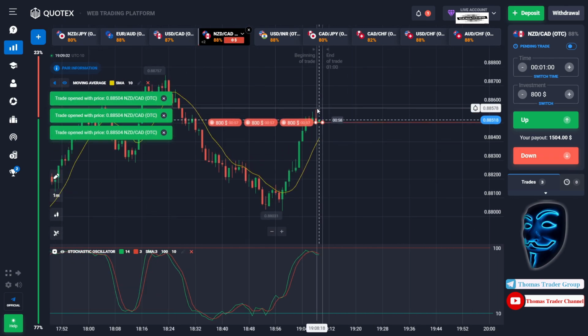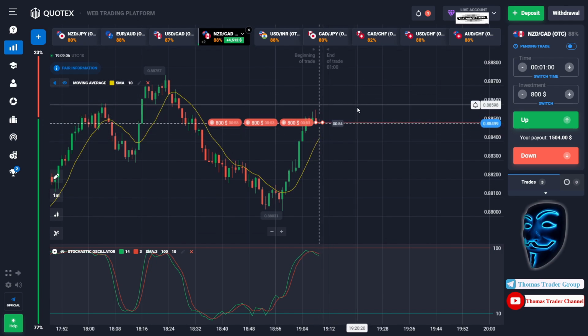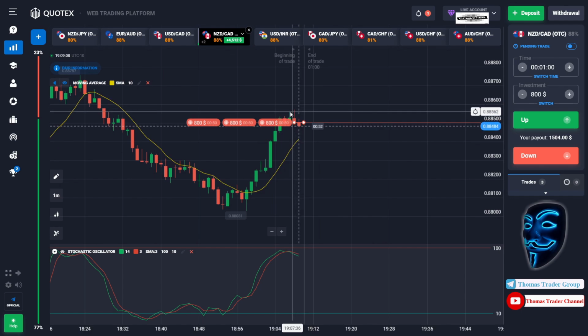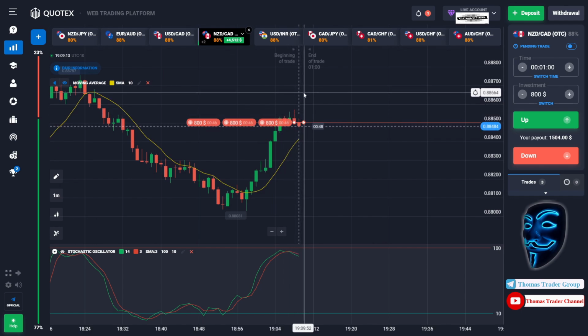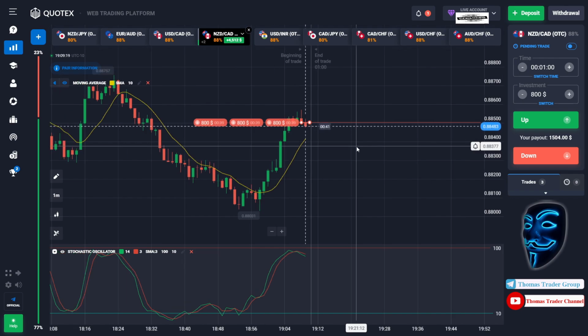because I'm sure that the market will still make a correction to the moving average or the support area before it continues the bullish trend. And over here, as you can see, there is an upper shadow candle, which means that the market tries to go up but it has not enough power because the bearish trend is stronger than the bullish trend. Let's prove it and let's wait till the end of our trade.